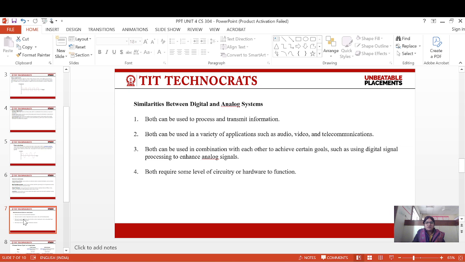Similarities between digital and analog system. Both can be used to process and transmit information. Both can be used in a variety of applications such as audio, video and telecommunications. Both can be used in combination with each other to achieve certain goals, such as using digital signal processing to enhance analog signals. Both require some level of circuitry or hardware to function.